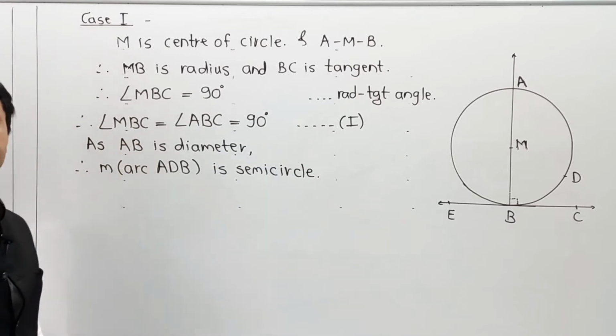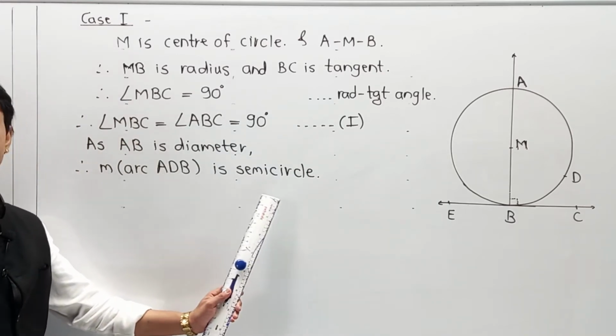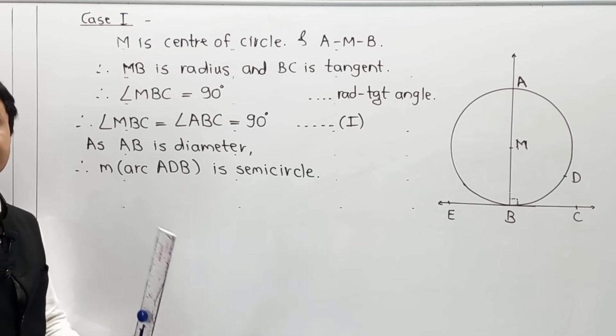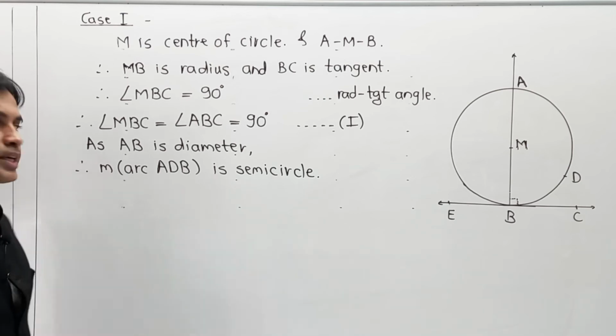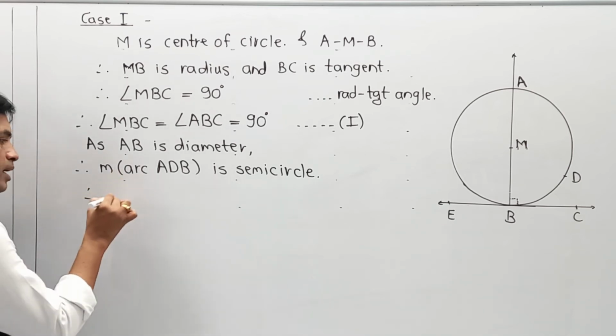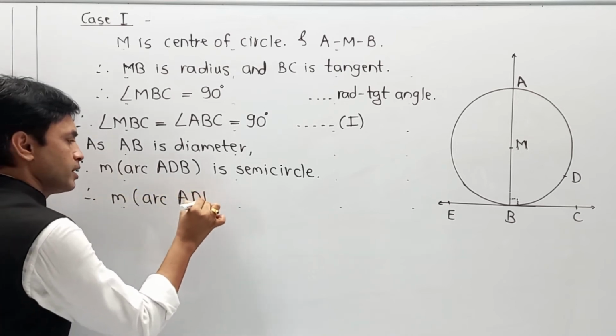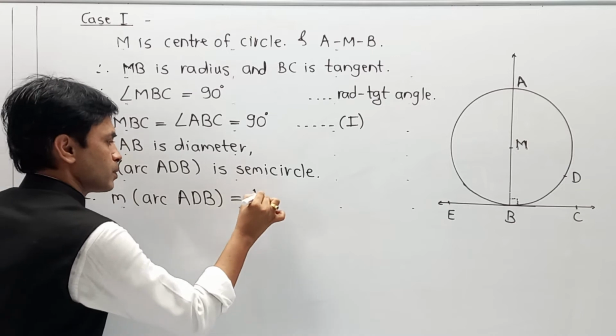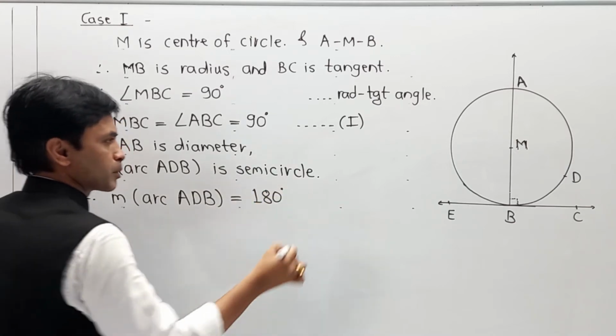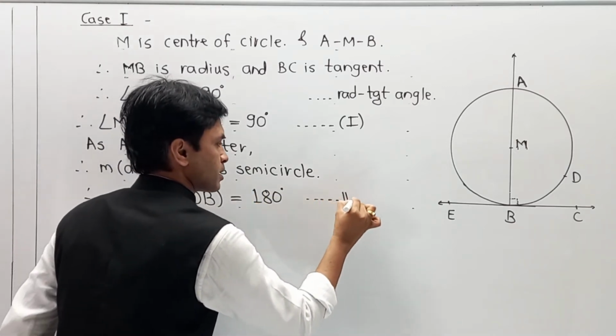If major arc ADB is a semicircle arc, naturally this arc has a value of 180 degrees. So major arc ADB is equal to 180 degrees, and I am going to call this equation 2.